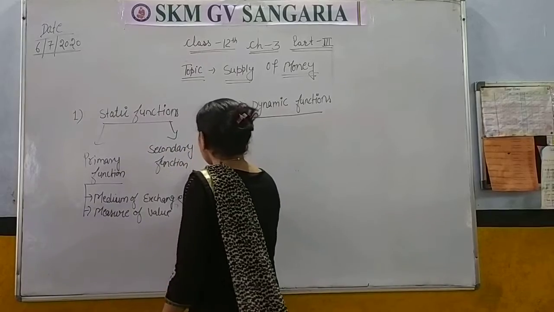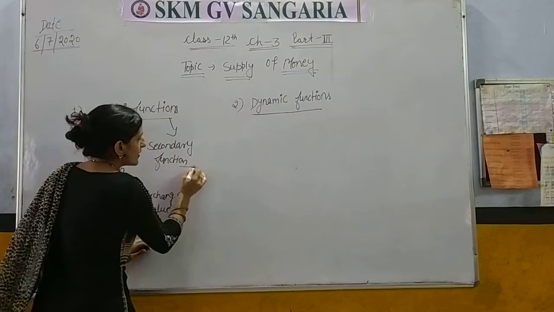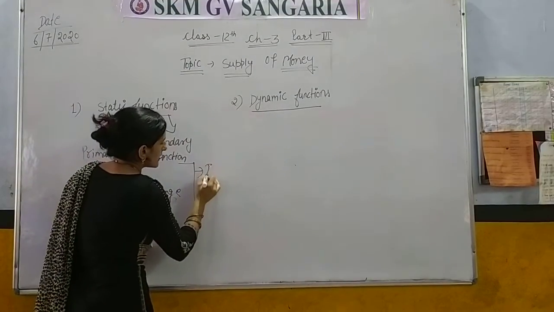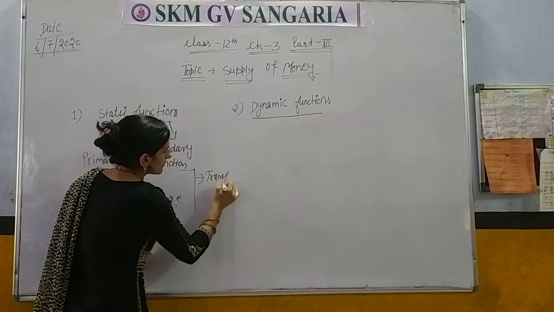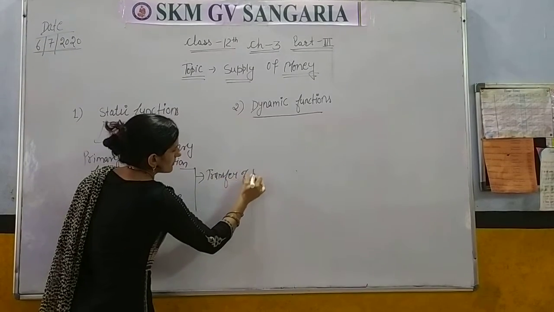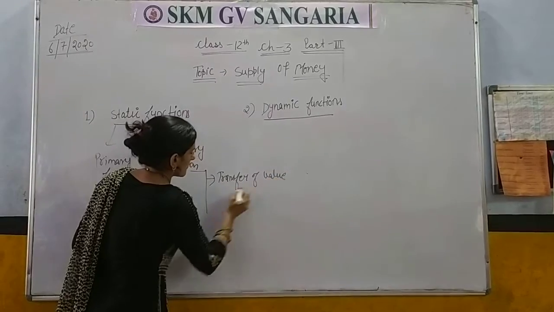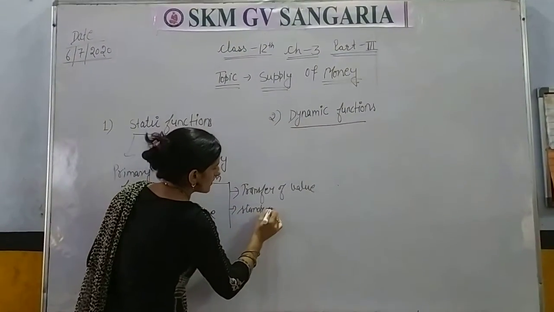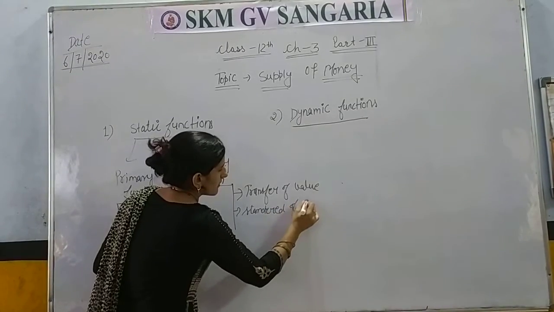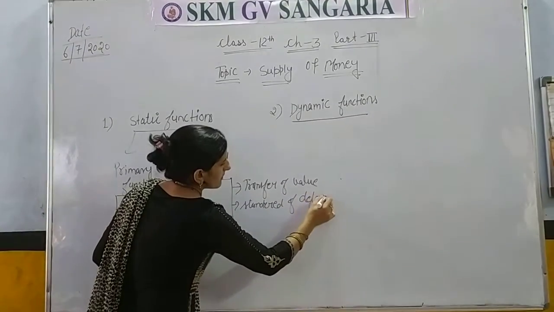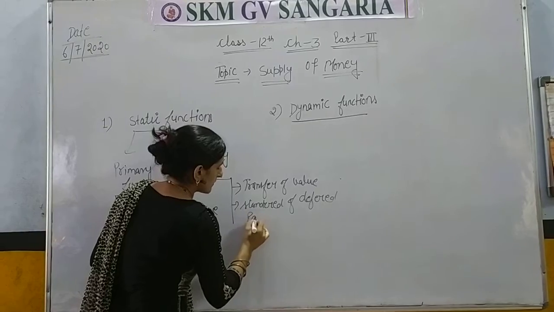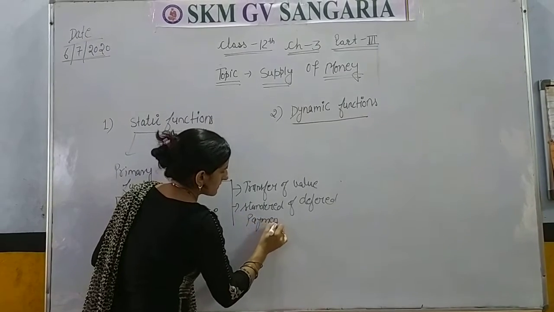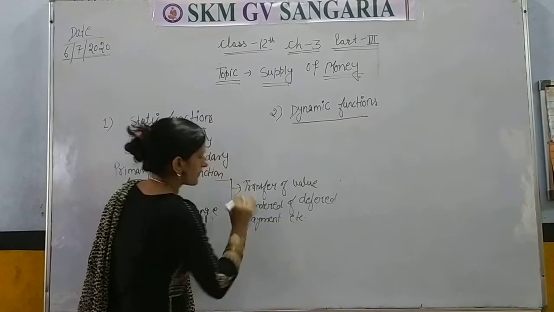And in secondary function we study transfer of value, standard of deferred payment, etc. Okay.